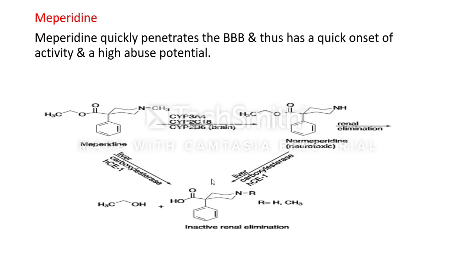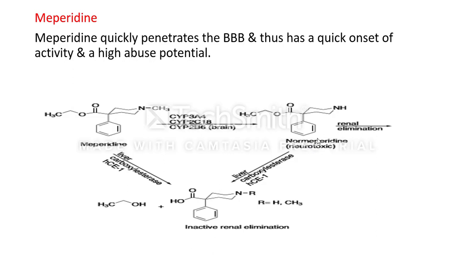Then the metabolism of meperidine in our liver is by carboxylesterase. The enzyme used in the metabolism is a carboxylesterase. It produces inactive products for renal elimination. And then the second way of metabolism, in the brain, produces normeperidine.